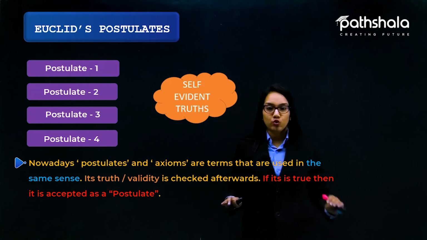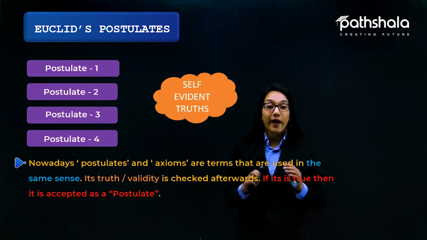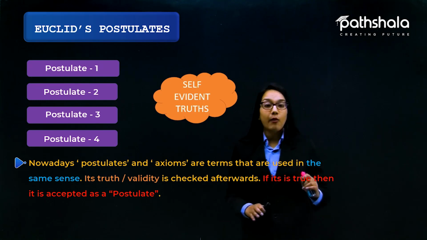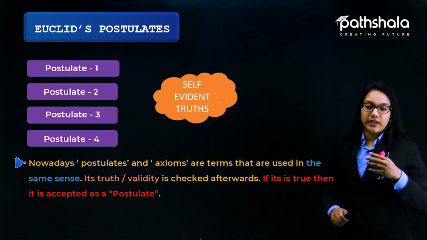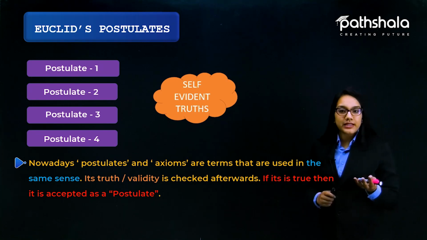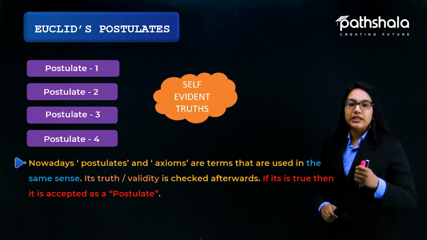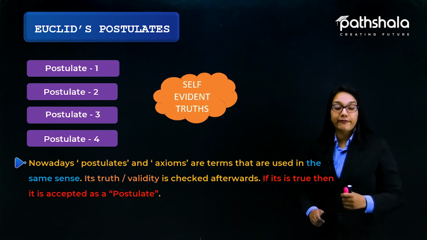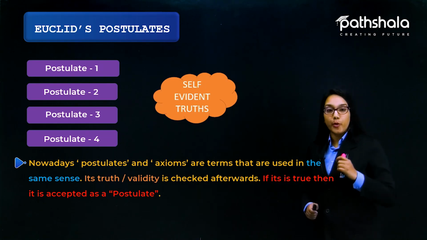If it is true, then it is accepted as a postulate. So it is quite an important concept that nowadays postulate and axiom are terms used in the same sense.